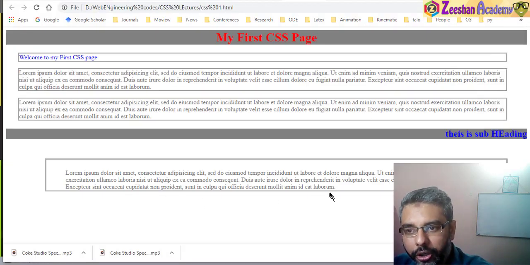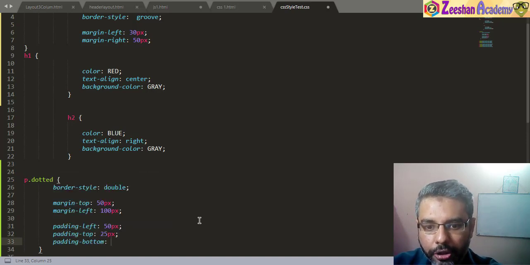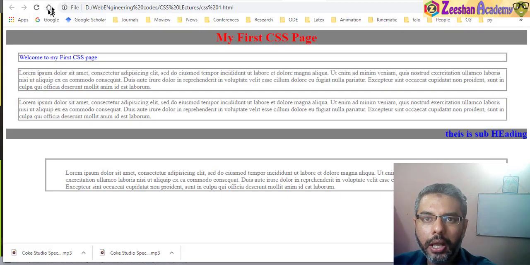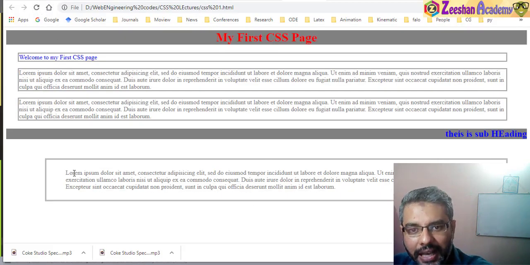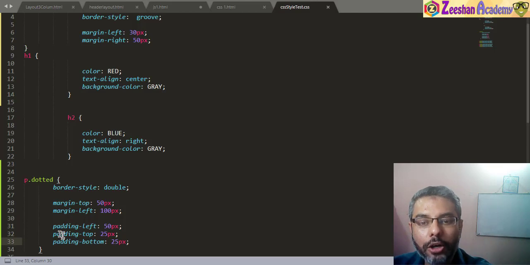Then at the bottom again, there is a border here, but it's just very joined. So I can come here and give padding bottom, which should also be like 25 pixels or any pixels depending on what you want to do. If I hit refresh, now you see my text is appearing inside a particular box, but there's a gap there, which looks more appropriate and nice. Okay, done. So this is how we control the spaces between each content using the padding option.